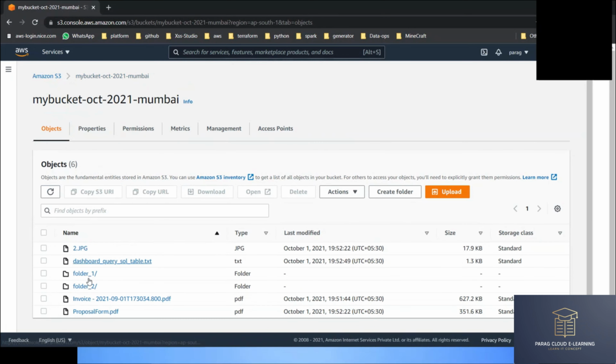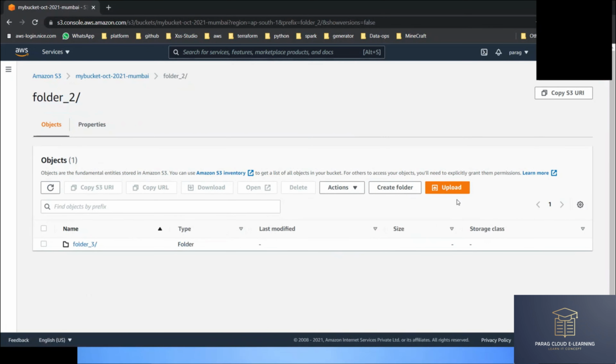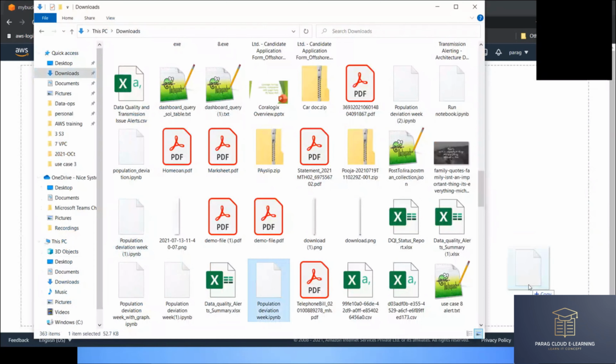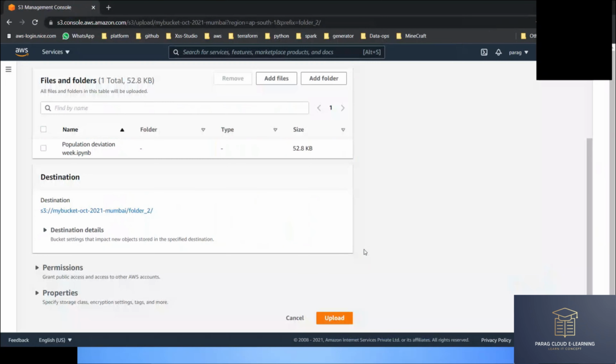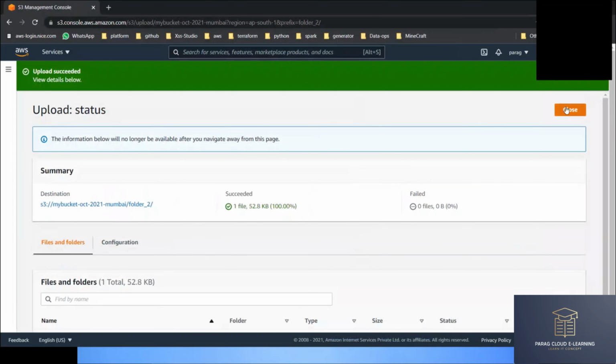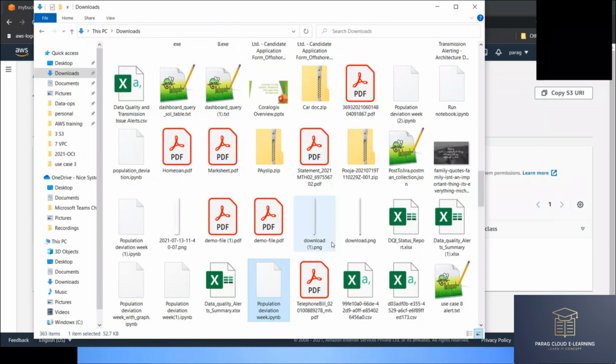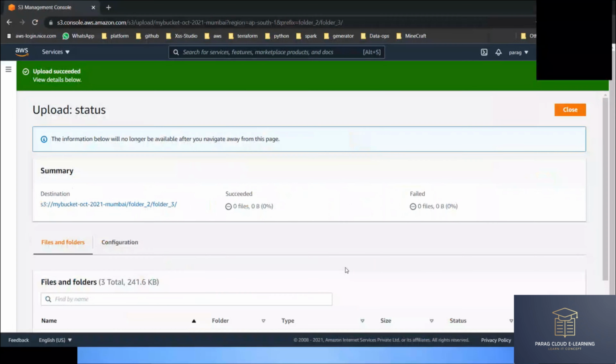Let's go to folder number 2 and upload one document here. Inside folder number 2, there is one folder named folder number 3, and there is one file. Let's go in folder number 3 and upload two files here. So I have uploaded a couple of files in folder number 3.